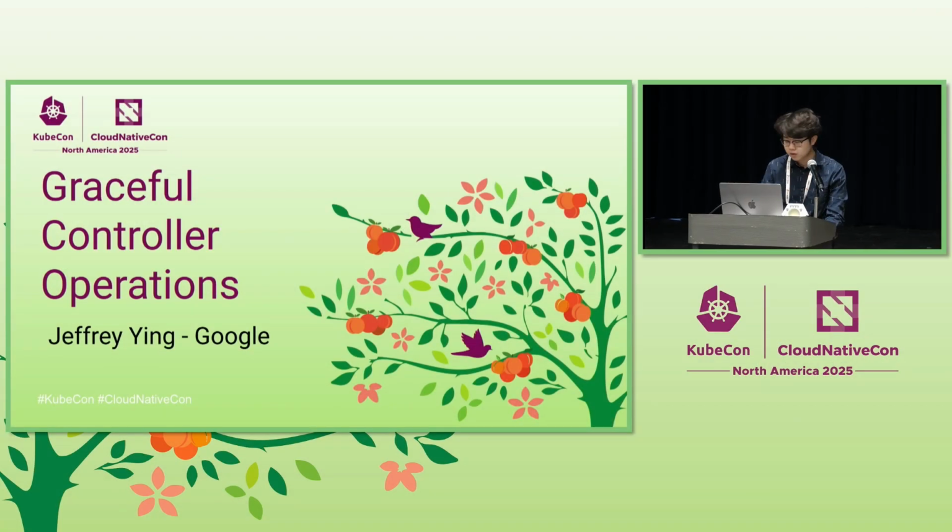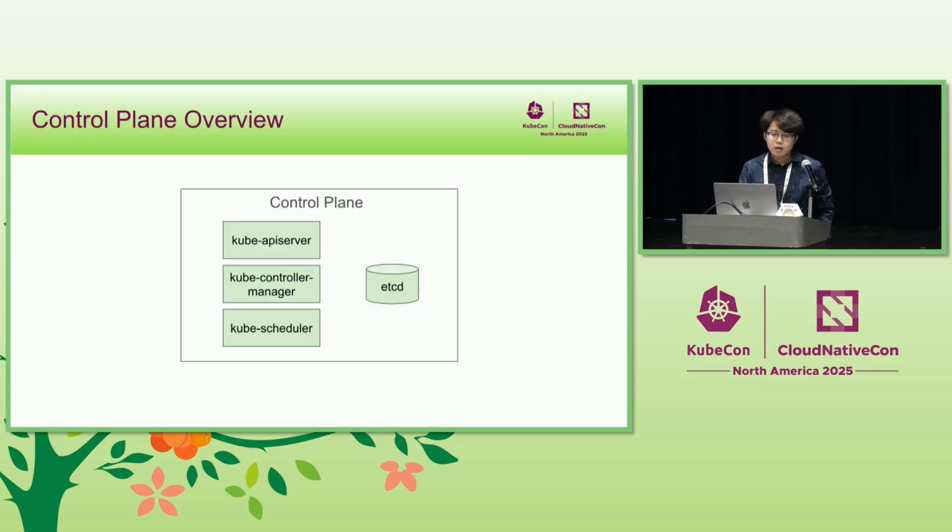Today, I'll be talking about graceful controller operations. Quick recap of the control plane. The Kube API server, we often think of it as the most important component on the control plane. But by itself, it acts more like a hub and doesn't really have any opinions about the state of a cluster. Those opinions are held by the Kube controller manager and Kube scheduler.